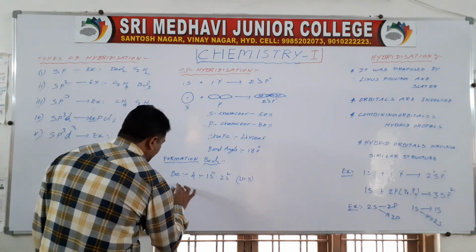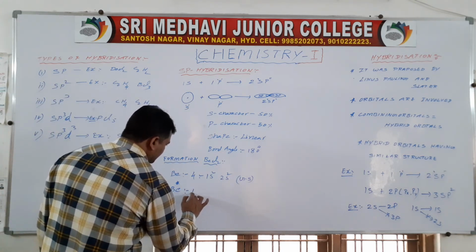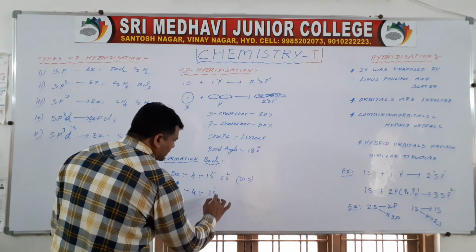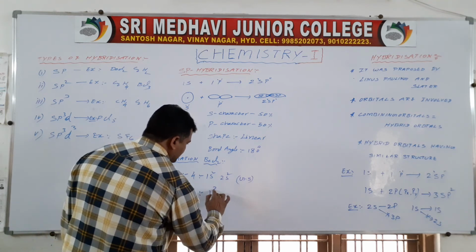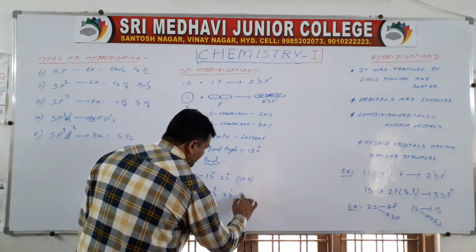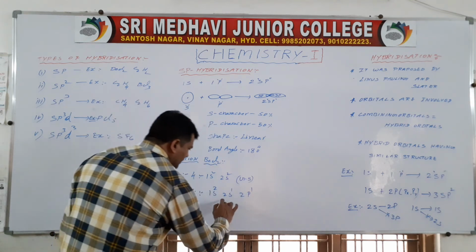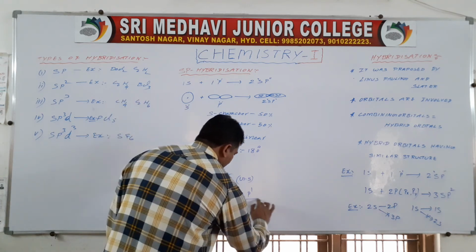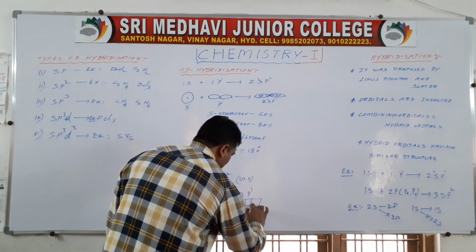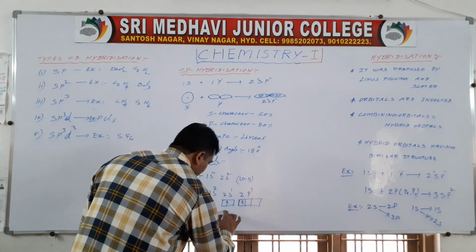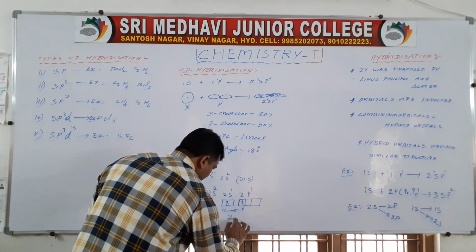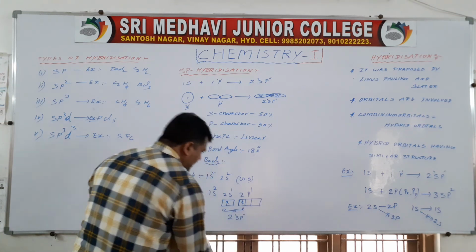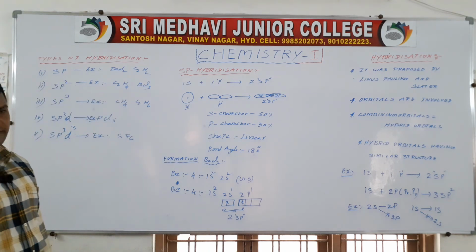In the excited state, one electron from 2s moves to 2p, so 1s2 stays as it is and 2s1 2p1 remain. These two orbitals undergo hybridization, and two sp hybrid orbitals are formed.